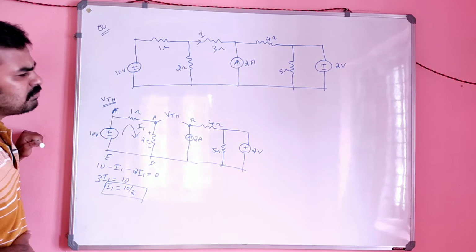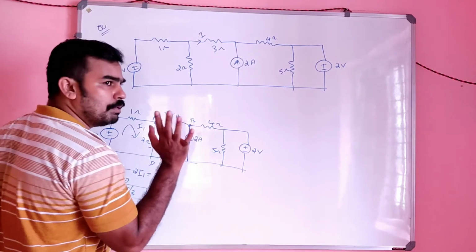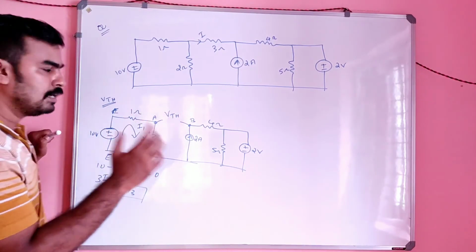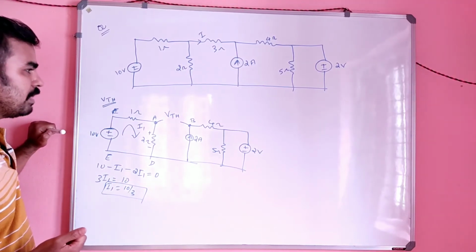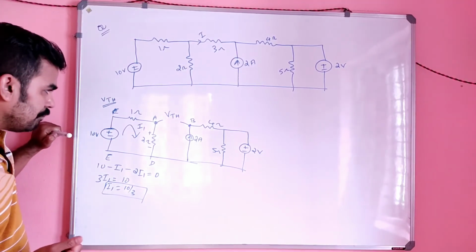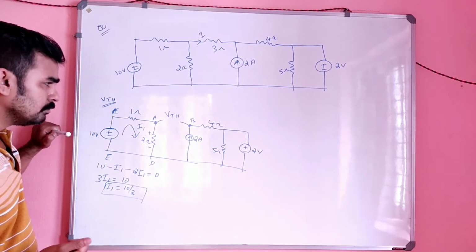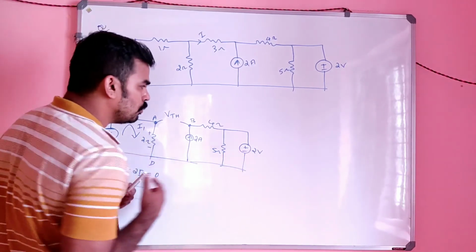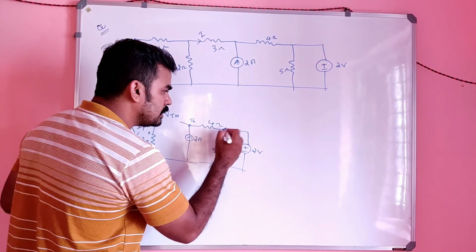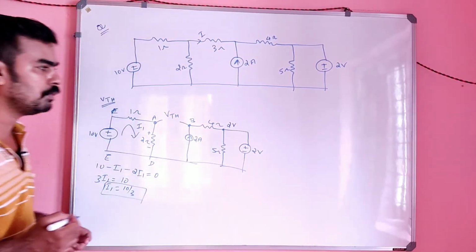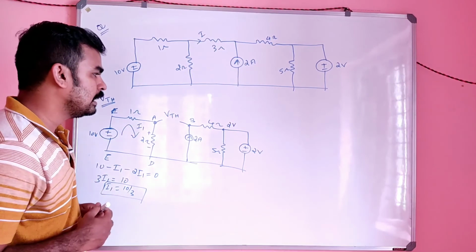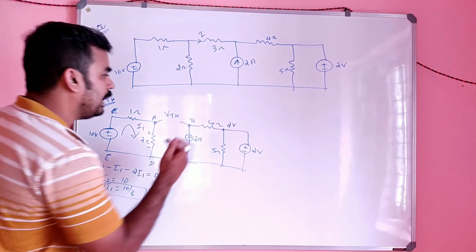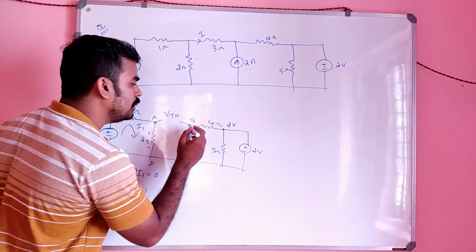Okay, simple. And you have to find the VB also. VA minus VB will be the VThevenin voltage, so you have to find that also. So how can I find that? See, this is 2 volt means this point also 2 volt, this point also 2 volt. So what I am going to do is, I have to apply nodal equation here in node B.